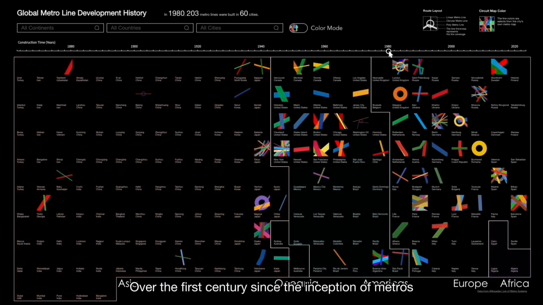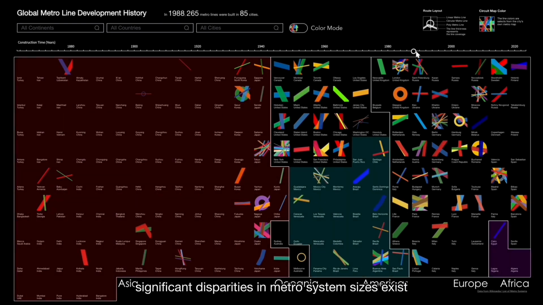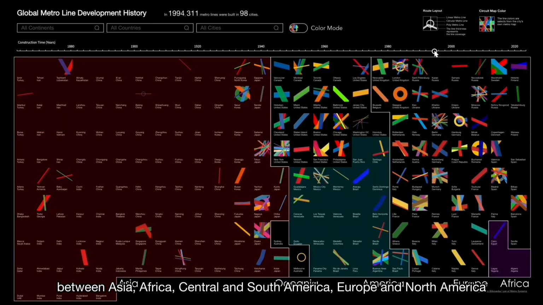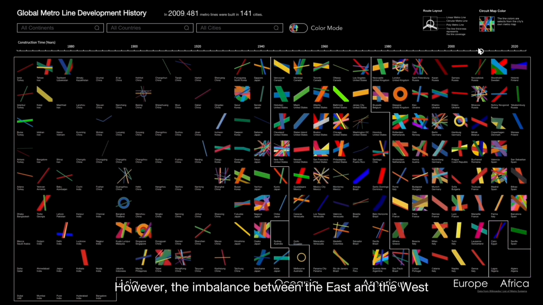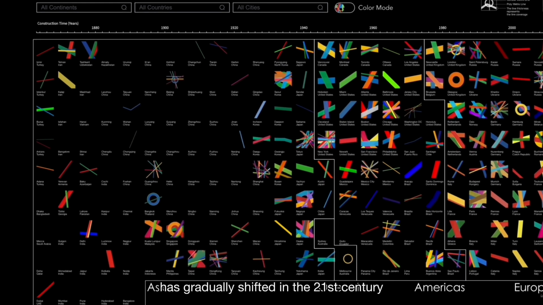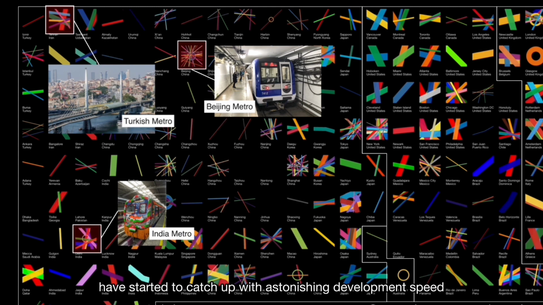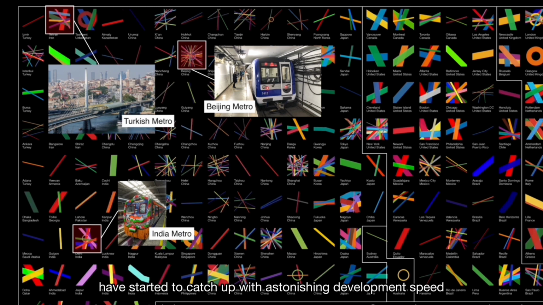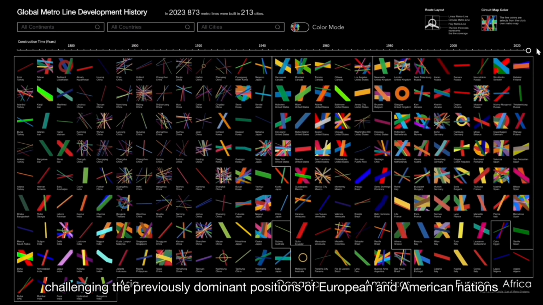Over the first century since the inception of metros, significant disparities in metro system sizes exist between Asia, Africa, Central and South America, Europe and North America, influenced by the colonial era's economic impact. However, the imbalance between the East and the West has gradually shifted in the 21st century. Asian countries such as China, India, and Turkey have started to catch up with astonishing development speed, challenging the previously dominant positions of European and American nations.